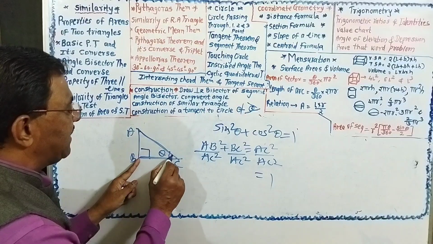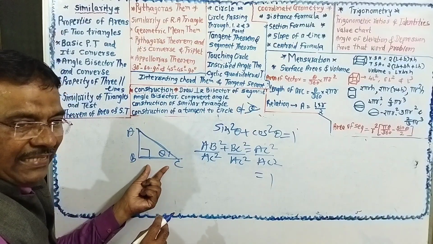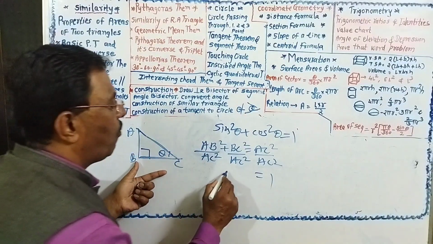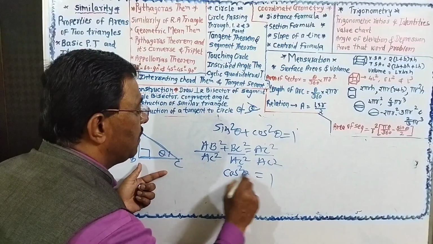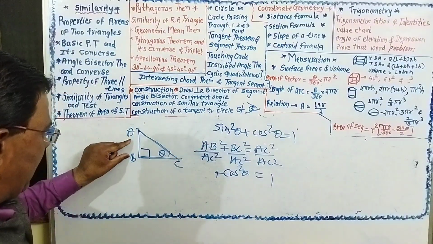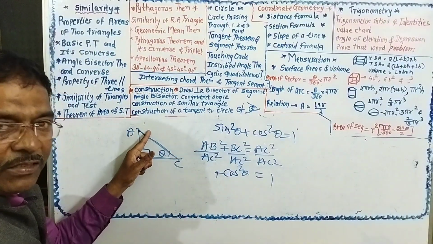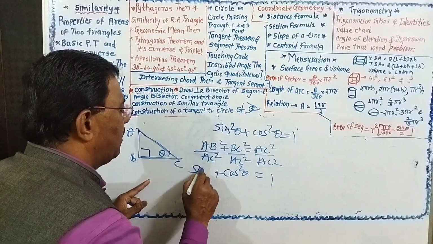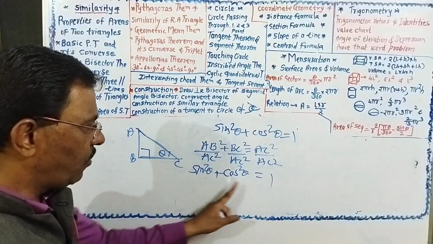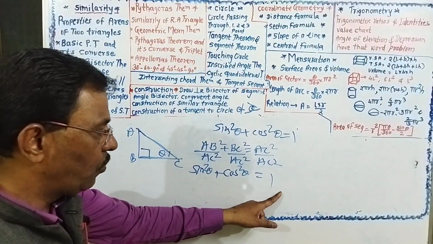BC upon AC, adjacent upon hypotenuse, is cos square theta. AB upon AC, opposite upon hypotenuse, is sin square theta. So sin square theta plus cos square theta is equal to 1.